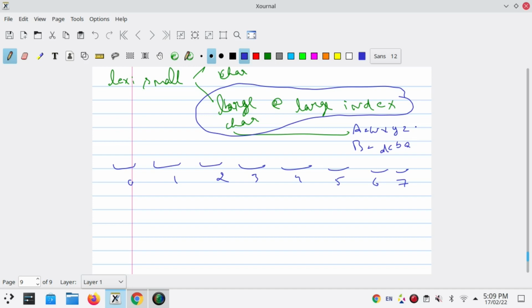The larger is Z, and the first one is Alice's. It means that Z will be inserted at the largest index. Okay, so Alice will insert here. Alice will insert here. And now the next one is B's. B will insert here.